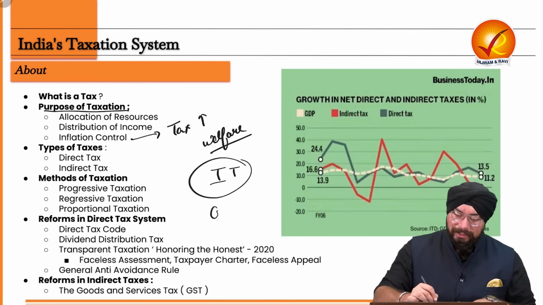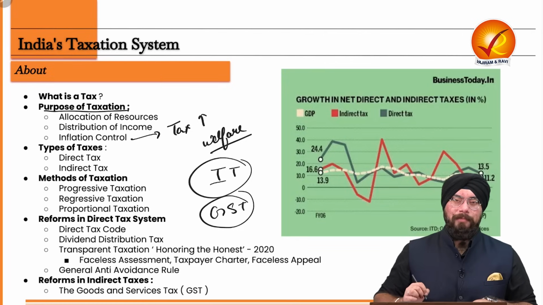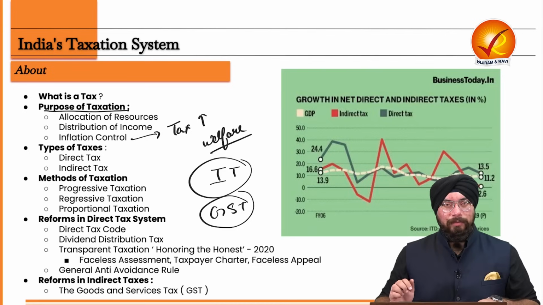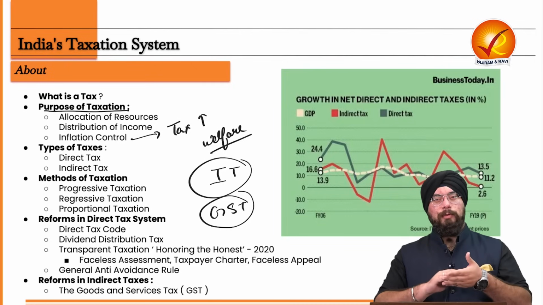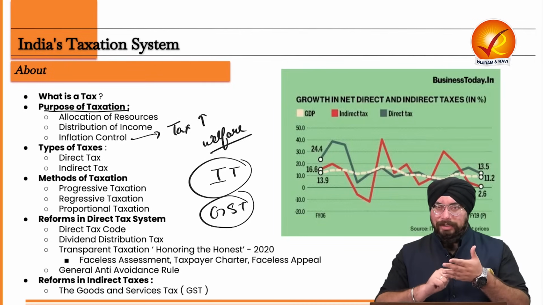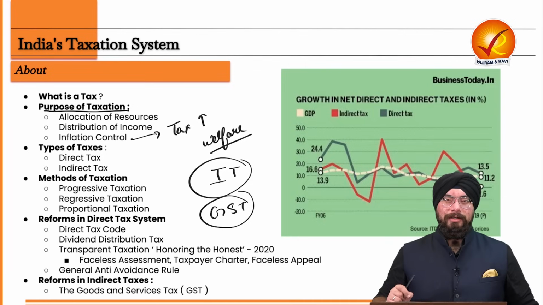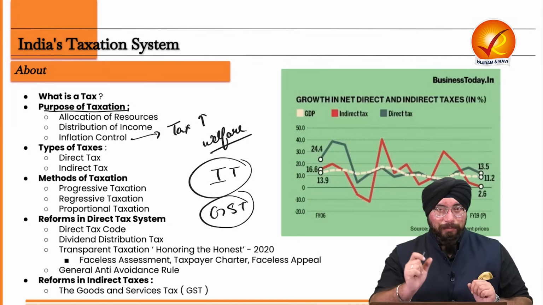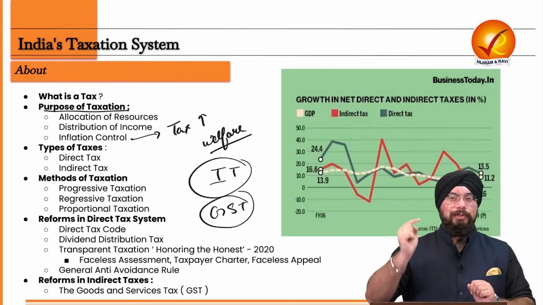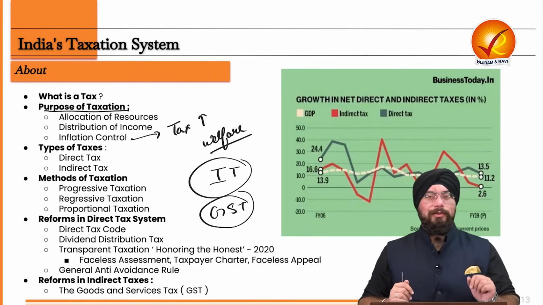But now let's take the example of GST. Now, you all must have purchased goods and services from the market. All of you must be wearing clothes right now. All of you must be having your phone with you. On purchasing that phone or on joining any institute, a school or a college, you must have paid GST. You must have paid a tax called GST. Now, did you pay that tax to the government? Did you pay GST to the government?